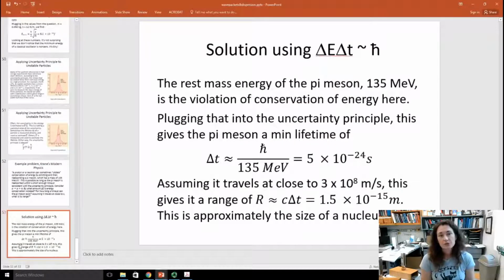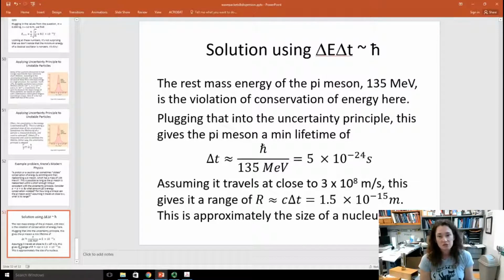Okay, so the rest mass energy of that pi meson, 135 MeV, that's the amount that it would violate conservation of energy there, right? Because it's got to wink into existence, travel across that really short distance in a very brief time, and then wink back out of existence when that proton takes it. Okay? So that's the amount of energy, 135 MeV.